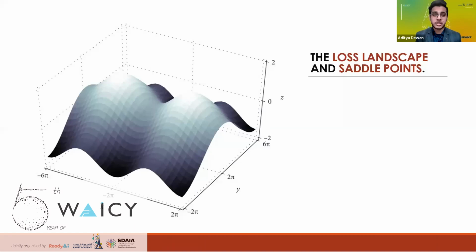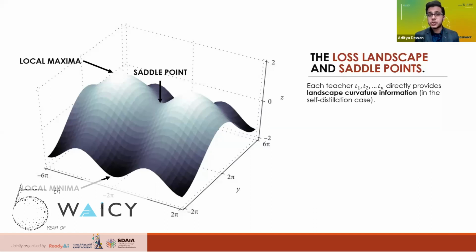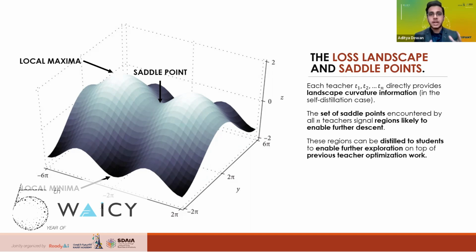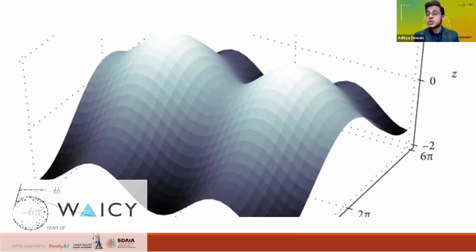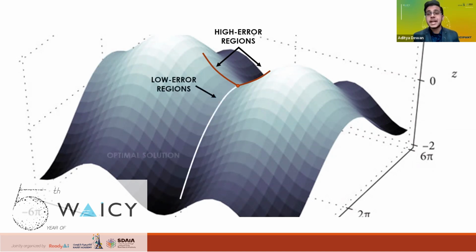The answer lies in the loss landscape. In the self-distillation case, every teacher is a little packet of information about the optimization landscape of that problem. More specifically, all the saddle points encountered by the teachers serve as landmarks that signal further potential for descent in that area. In high-dimensional problems, which is what neural nets deal with, saddle points are infinitely more likely to occur than minima or maxima. And today's KD algorithms are unfortunately slowed and trapped by these points due to their high error regions. However, these saddle points also have substantial directions of negative descent.